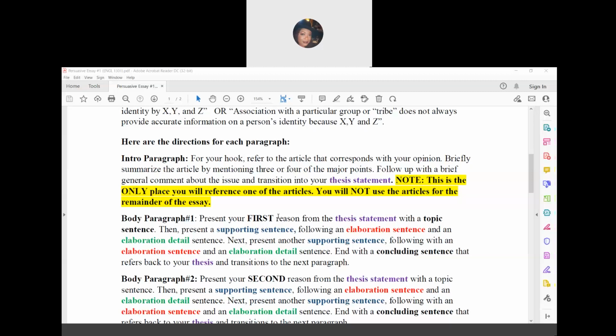Note, this is the only place that you will reference one of the articles. You will not use the articles for the remainder of the essay. The introduction is the only place that you are allowed to summarize the articles. I would prefer that you summarize and not directly quote from the articles in your introduction. Introductions are typically shorter than other paragraphs in your essay, and so they do not need to include any direct quotes from either article. Summarization is enough.